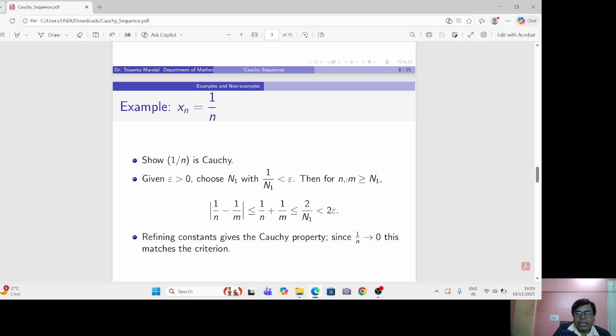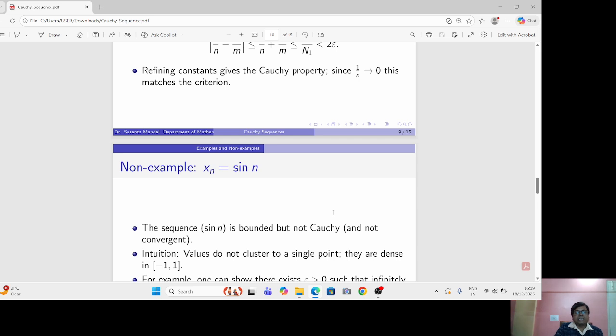Then for n, m greater than or equal to n1, |1/n - 1/m| <= 1/n + 1/m. This inequality is obvious, and it is less than 2/n1, which is less than 2 epsilon. Thus, redefining the constant gives the Cauchy property. And since limit 1/n equals 0, the result matches our previous concept.